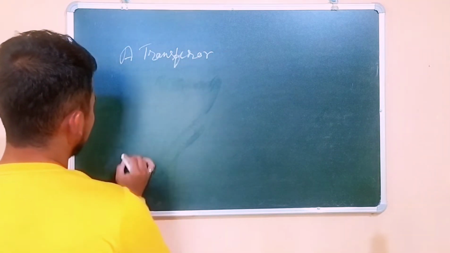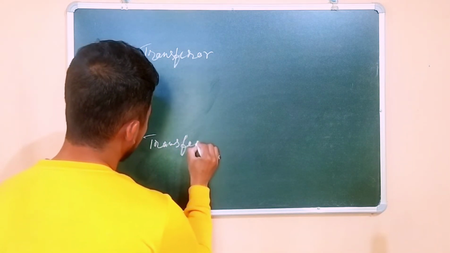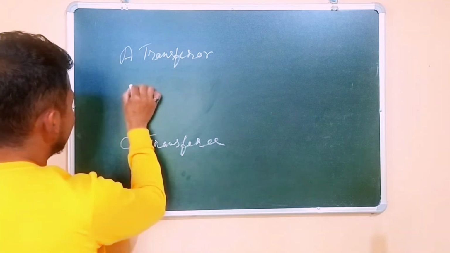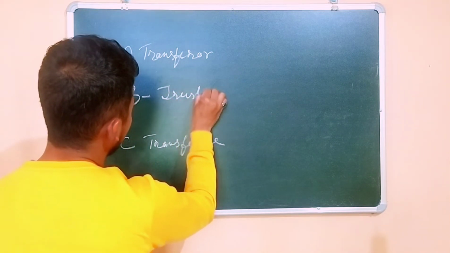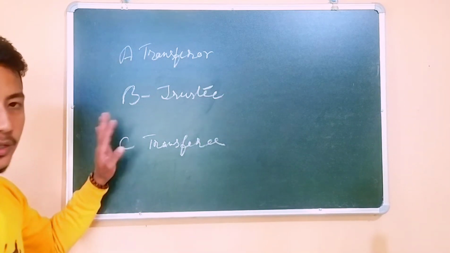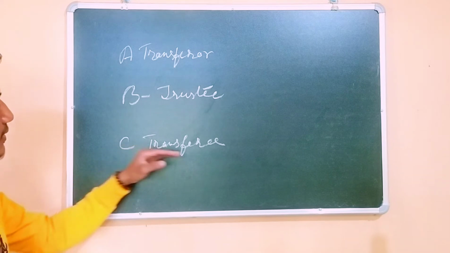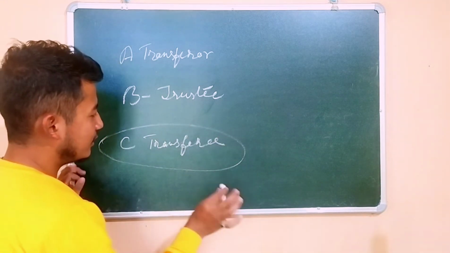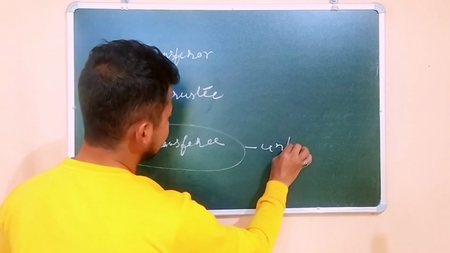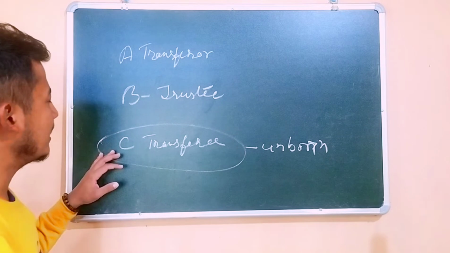A is a transferor and C is a transferee, and B is, say, a trustee. Here A transferred the property for the benefit of C, but C is not in existence. So the ultimate transferee is not in existence; he is an unborn. So C is an unborn person.